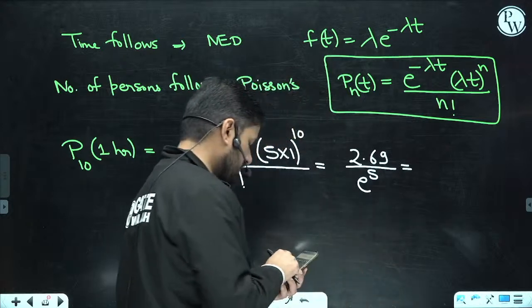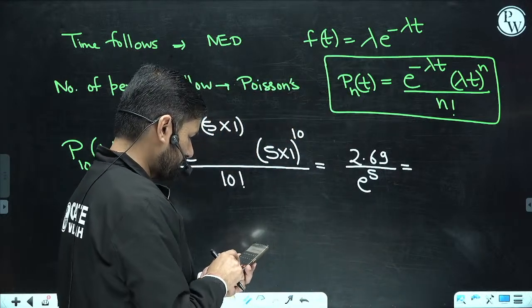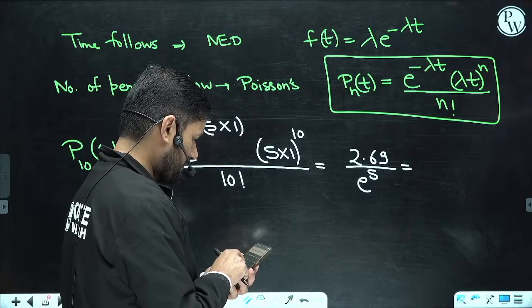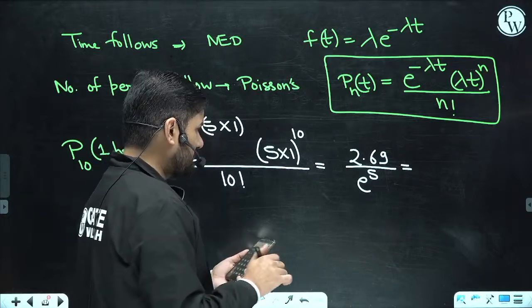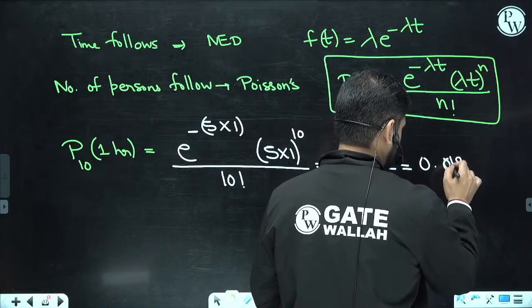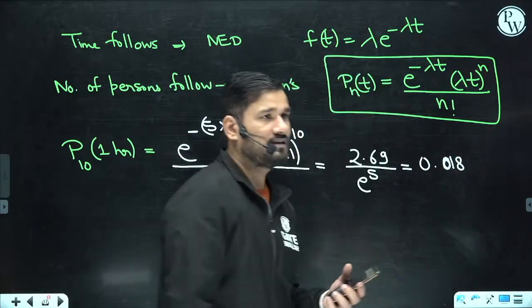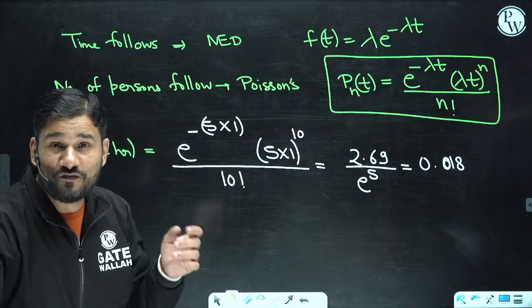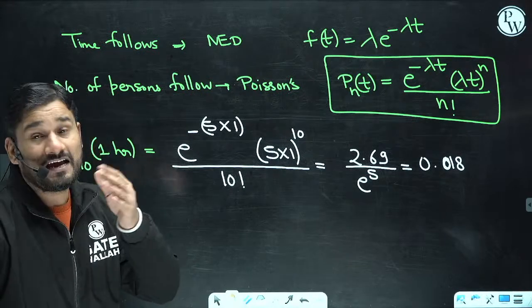Now we have to solve this. Divided by e to the power 5. This is coming out to 0.018. 0.018. Clear? Done.